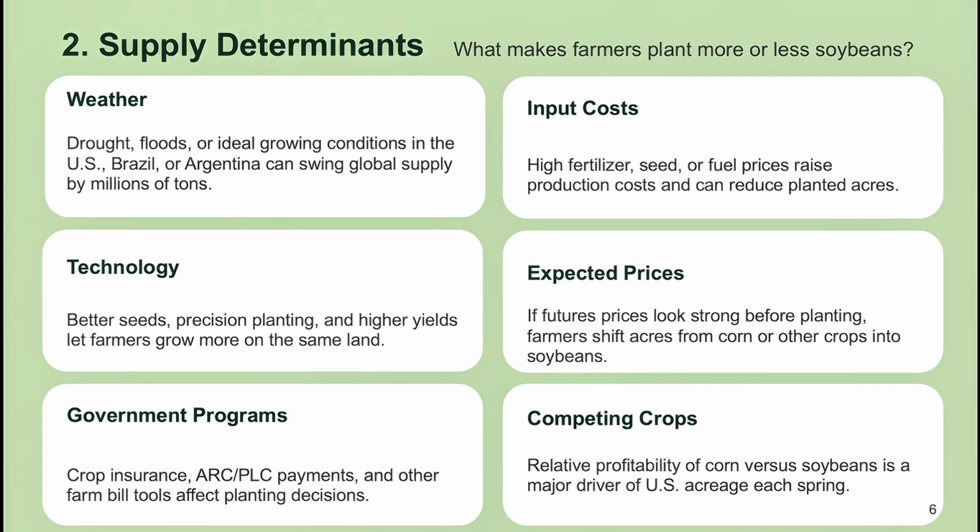The supply determinants: what actually decides how many soybeans farmers plant each year. Weather is the biggest short term factor. A drought or perfect growing conditions in Brazil or the Midwest can change the global supply by millions of tons, almost overnight. Input costs matter too. If fertilizer, seed, or fuel get expensive, some farmers plant fewer acres. Technology helps farmers grow more on the same land thanks to better seeds and precision tools. Expected prices at planting time are also important. If the futures market looks strong, farmers often shift acres from corn into soybeans. Government programs and the relative profitability of competing crops also play a role.